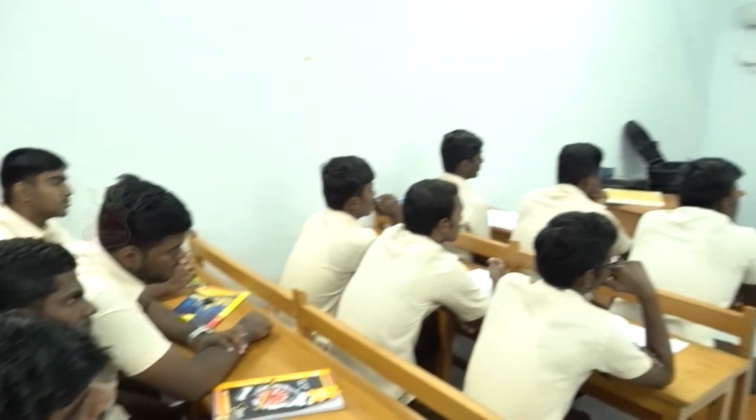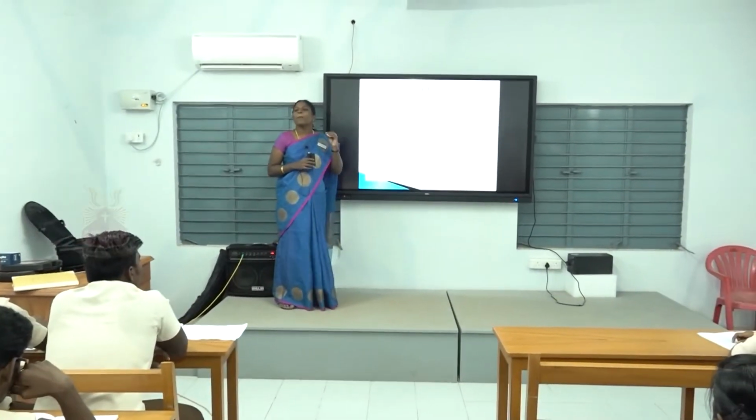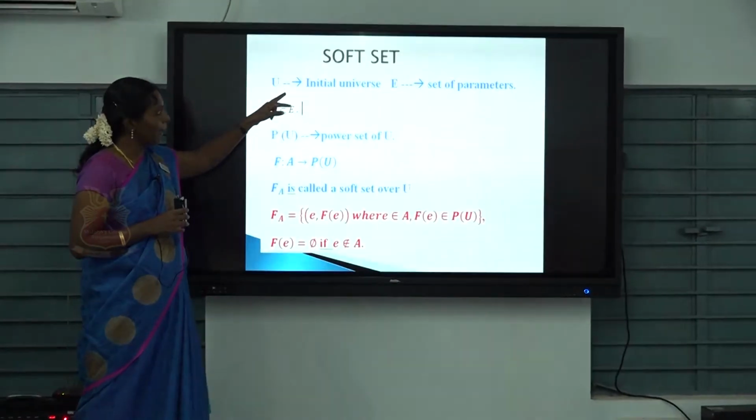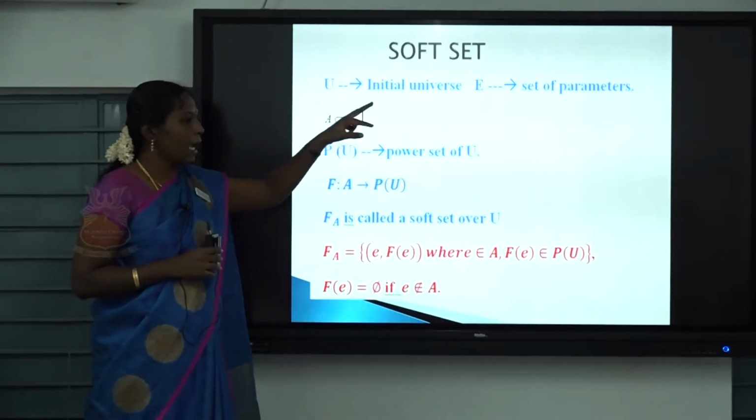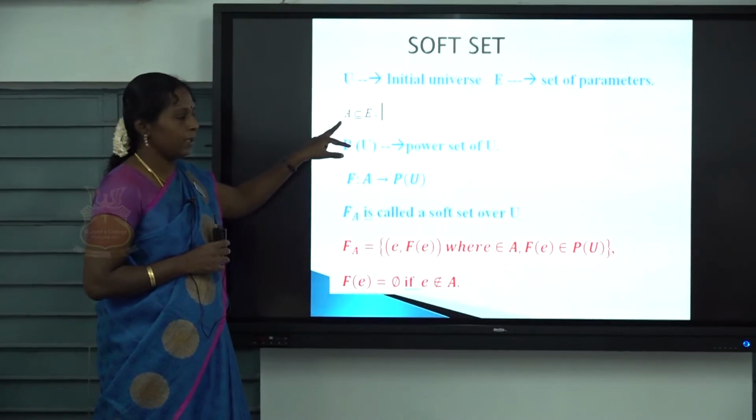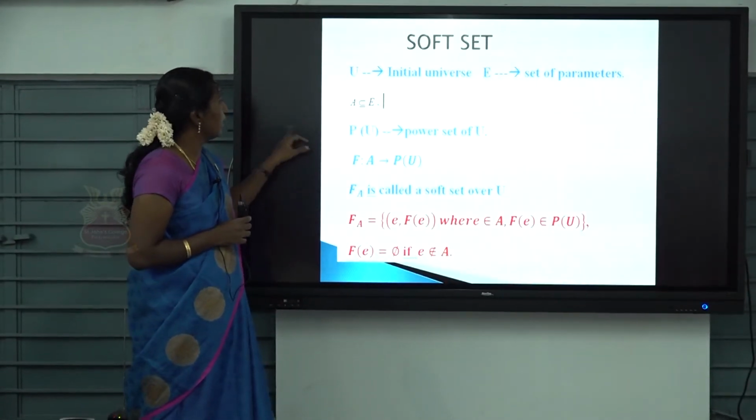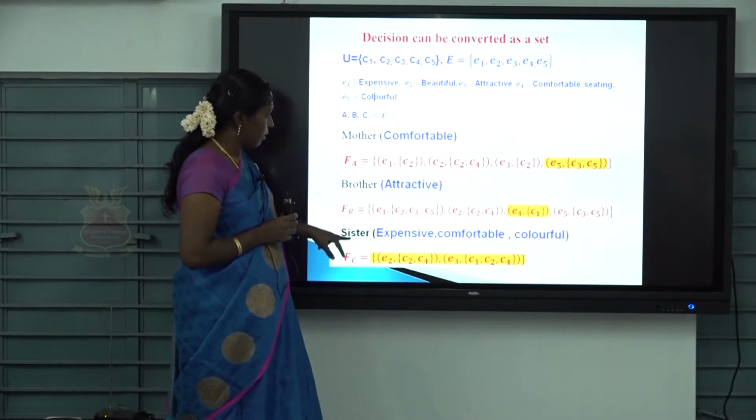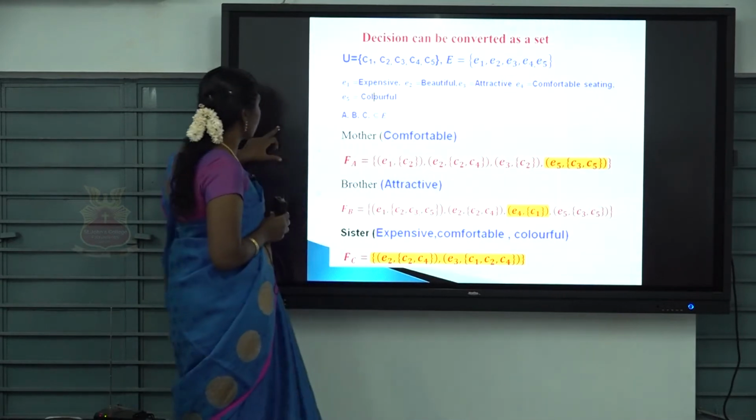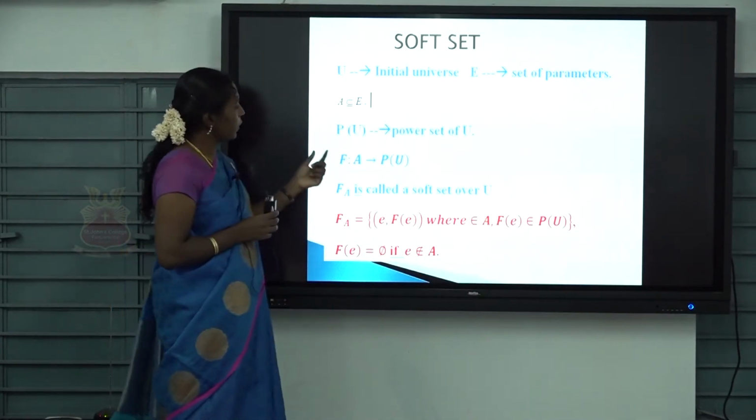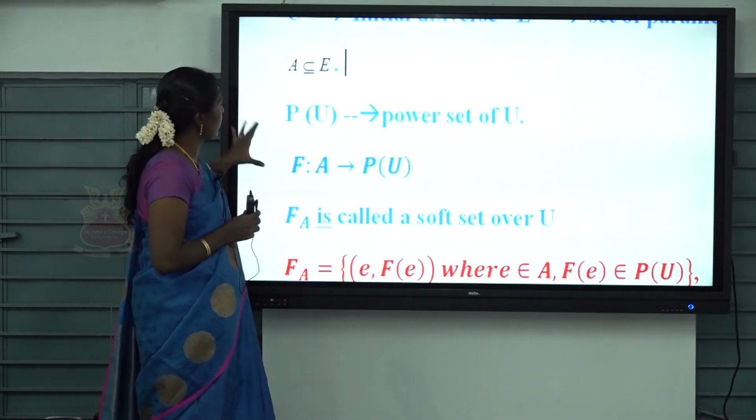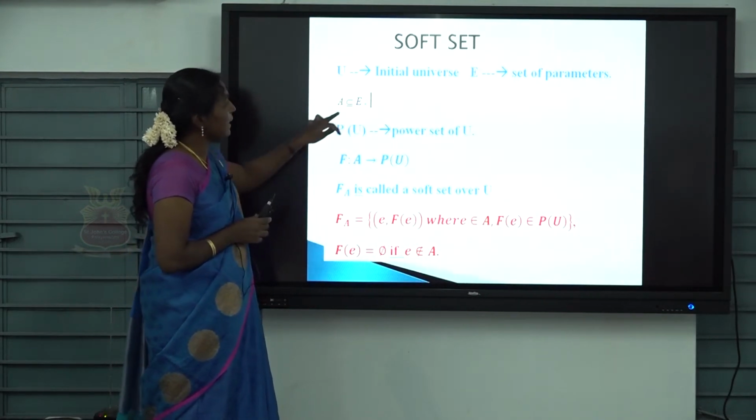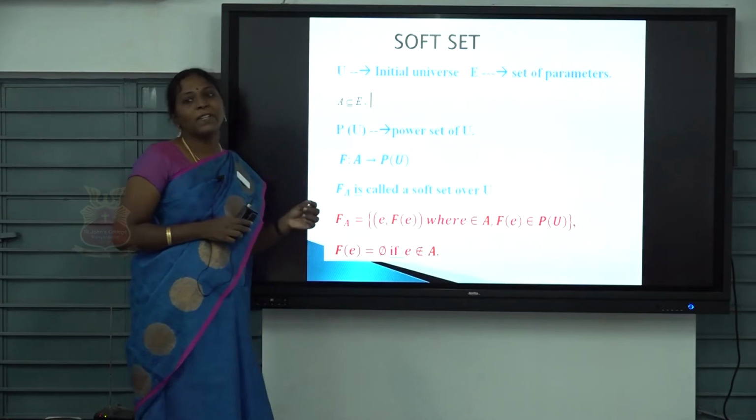Okay, in set theory we have a clear idea about the power set of a set. What is the power set of U? So F is a map. You have a universal set U and a decision parameter set E, and you choose any subset A of E. A, B, C are subsets of E only. Am I right? So A is a subset of E, and P of U is the power set of U.